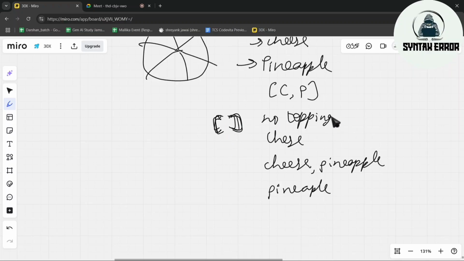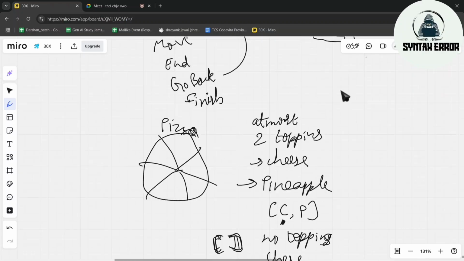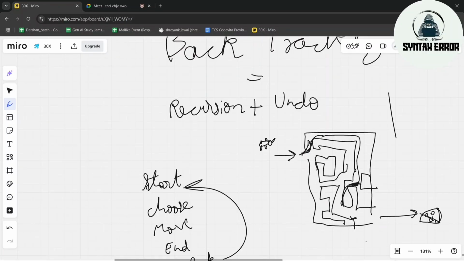You haven't added anything. Now first you will add cheese. You will take this index. Using cheese, you will see all the combinations. Here also, you first choose the first option. Using this first option, you went through all the possible options later. From going up, you can go here, you can go here. You had 2 options, right? So using this, you will see all the possible options.